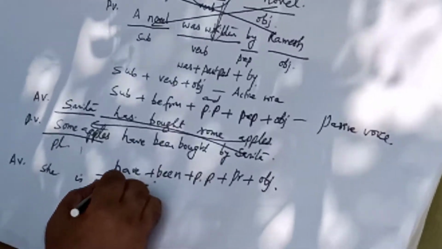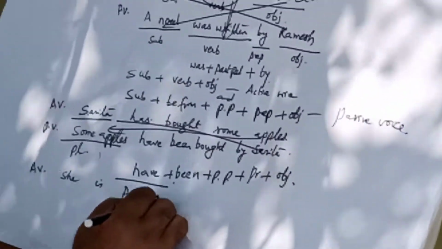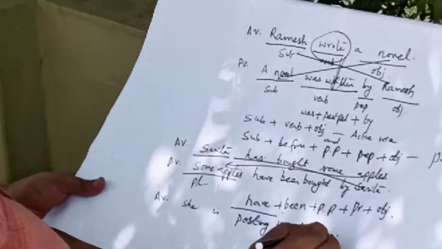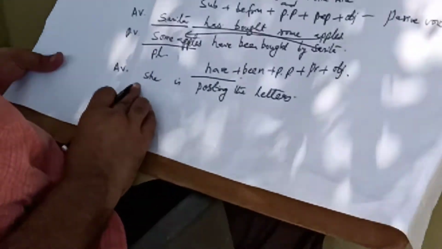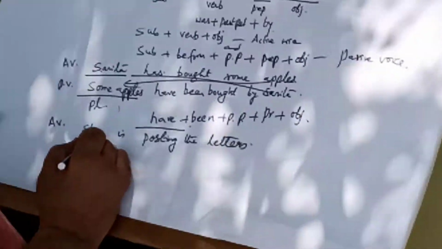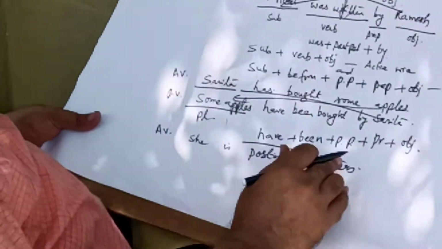He is posting the letters. Again, this sentence is in active voice because the subject performs an action. So what is she doing? She is posting the letters. So this is a sentence in the present continuous tense.